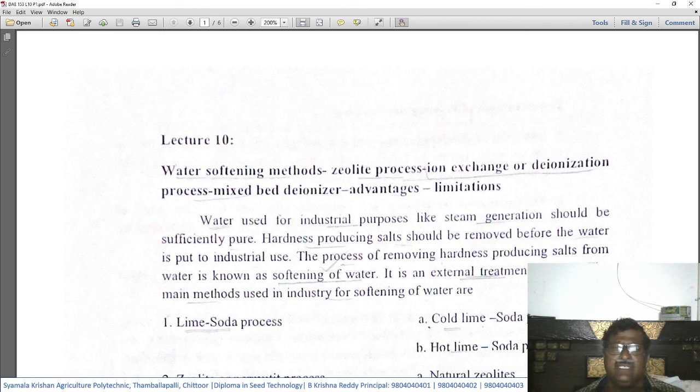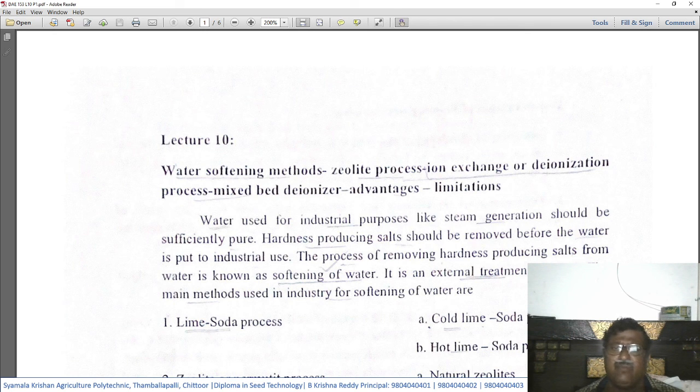Hardness producing salts should be removed before the water is put to industrial use.